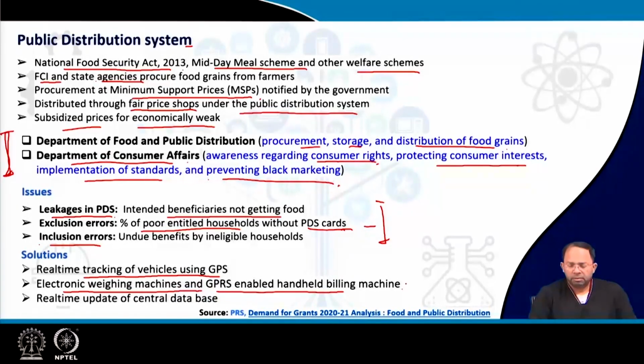So shops which try to bend the process, or want to do some illegal activity, can be prevented from doing that. And this is a real-time system. The data can be updated and put into the central database as well. So that is how the entire system could be monitored in real time, and we can prevent this kind of pilferages and so on.